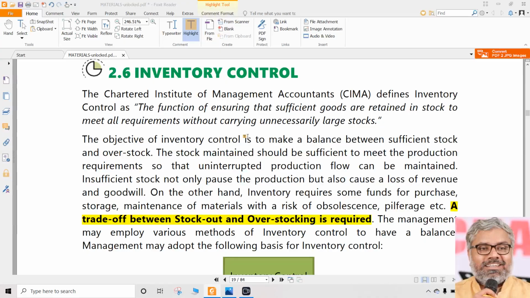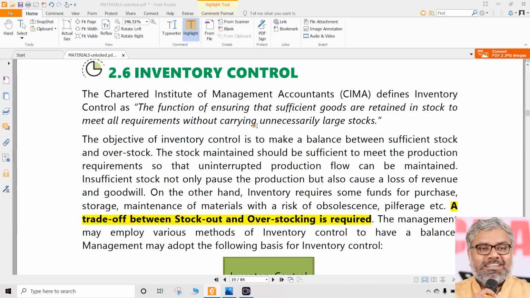So what is the importance of materials management for an organization? That's a theory question. Material procurement procedure, complete. Any questions can be asked from that entire material procurement procedure. That is one of the most important theory question areas. So that can be asked as a theory question, no doubt about that. But valuation of material receipts is a numerical point. But once again, storage of materials.